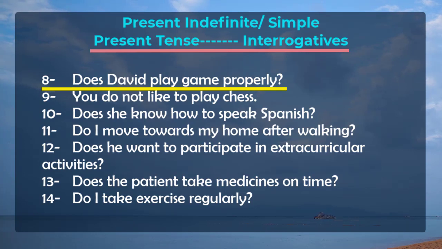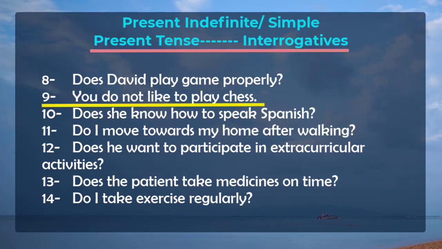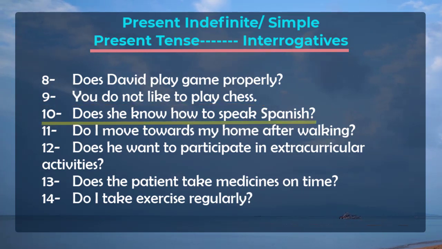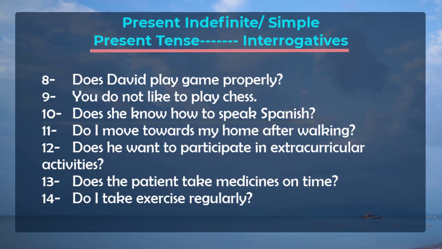Does David play game properly? Sentence number 9. With you, we will use do. Do you like to play chess? Sentence number 10. Does she know how to speak Spanish? Because with she we use does.